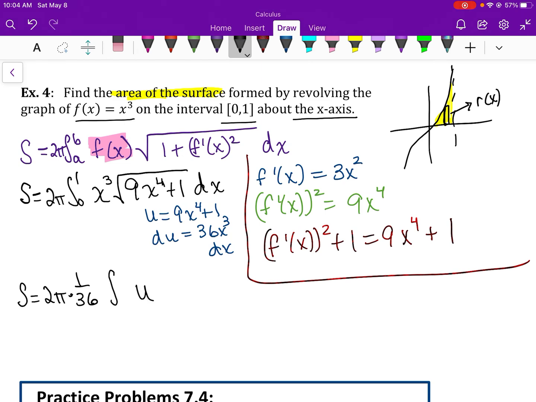Like I did before, I'm just going to do u substitution on my integration as well. So my bounds of 0 and 1 are going to change again. I'll be putting in my 0 and my 1 right in here for x. So plugging in 0, I'll get 1, and plugging in 1, I'll get 10.